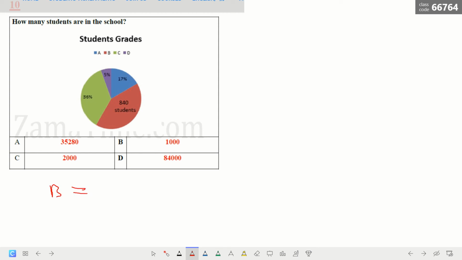So now B is equal to 100% minus the sum of the percents, which is 58%, which is equal to 42%.